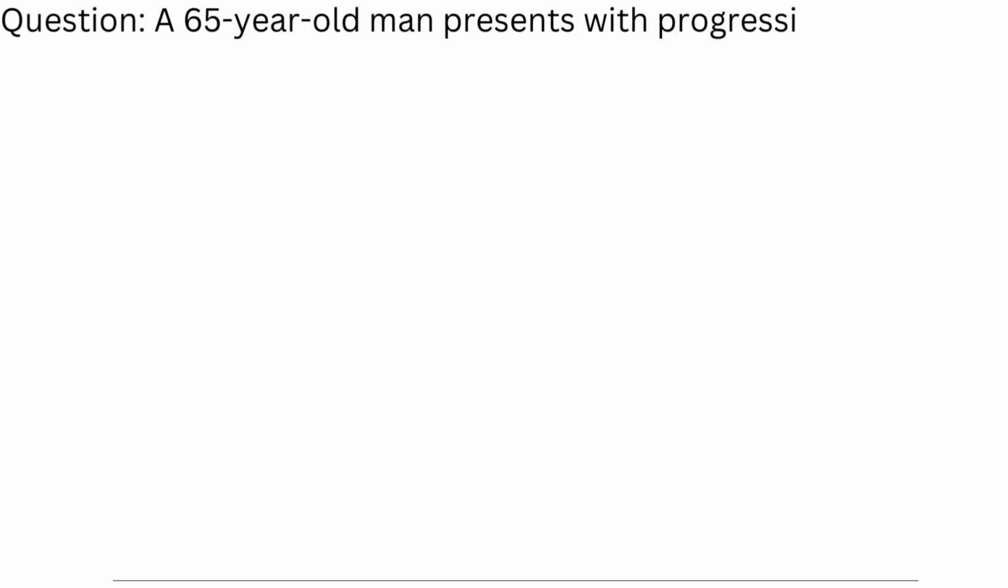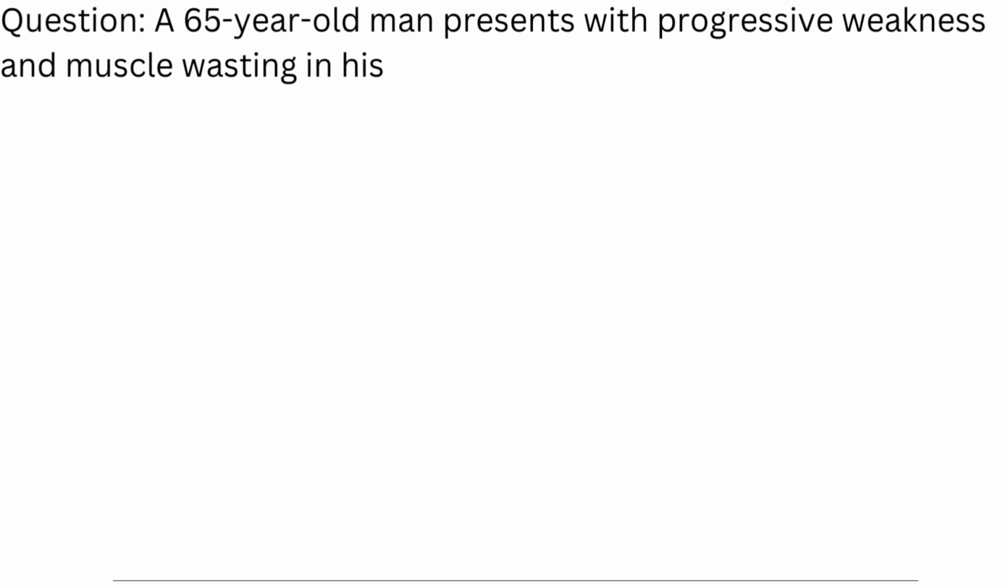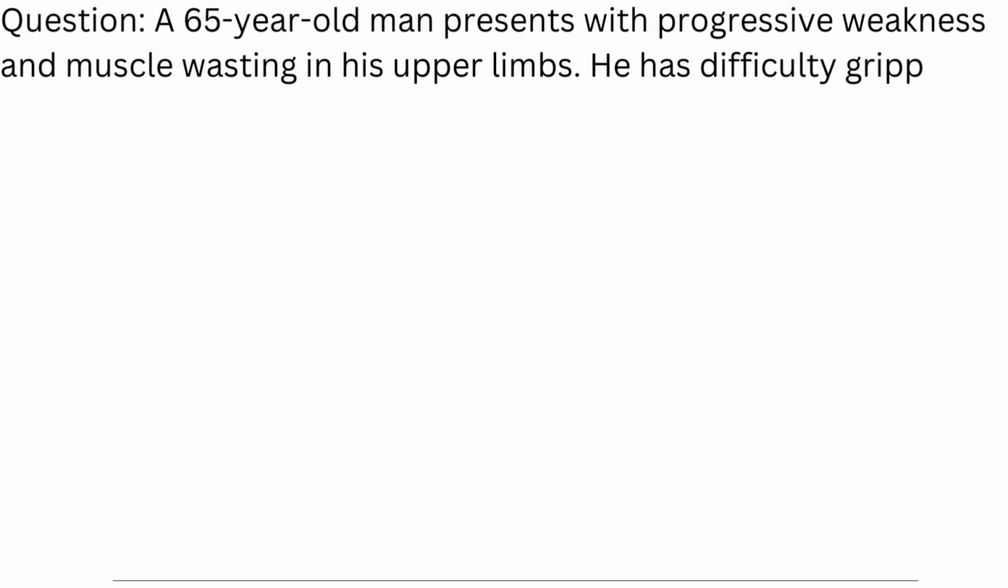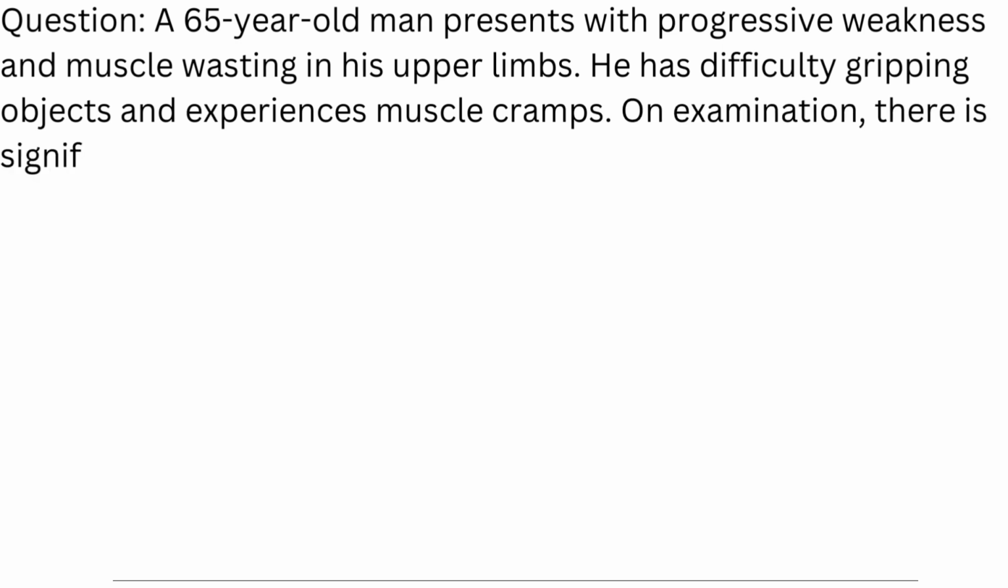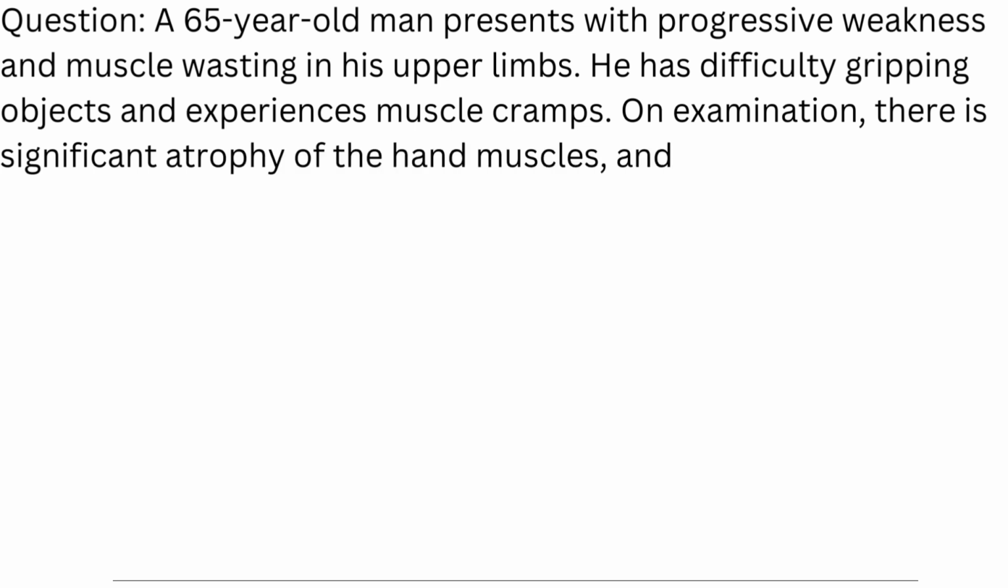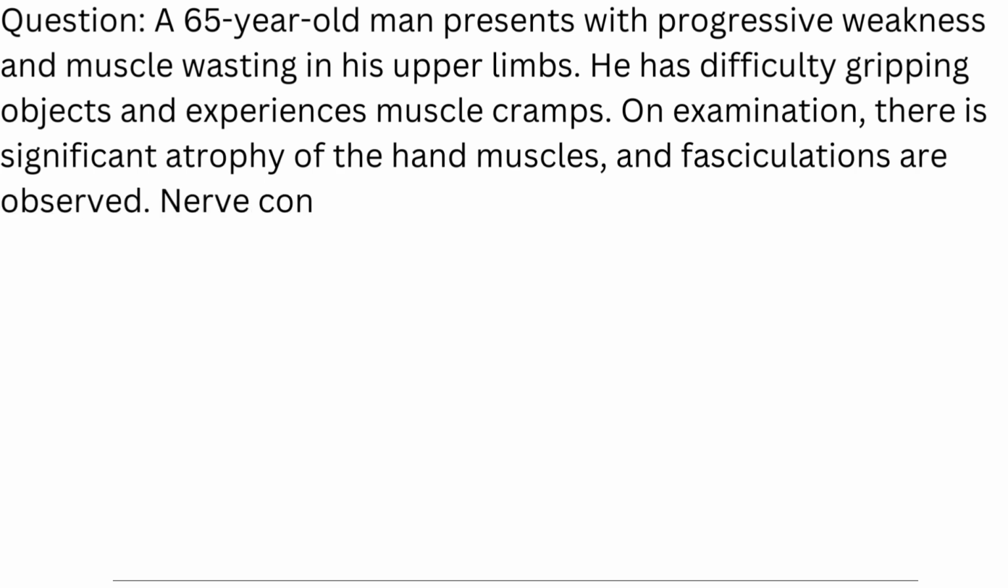Question: A 65-year-old man presents with progressive weakness and muscle wasting in his upper limbs. He has difficulty gripping objects and experiences muscle cramps. On examination, there is significant atrophy of the hand muscles, and fasciculations are observed. Nerve conduction studies reveal reduced compound muscle action potentials, CMAP, amplitudes and increased motor unit action potential, MUAP, recruitment.